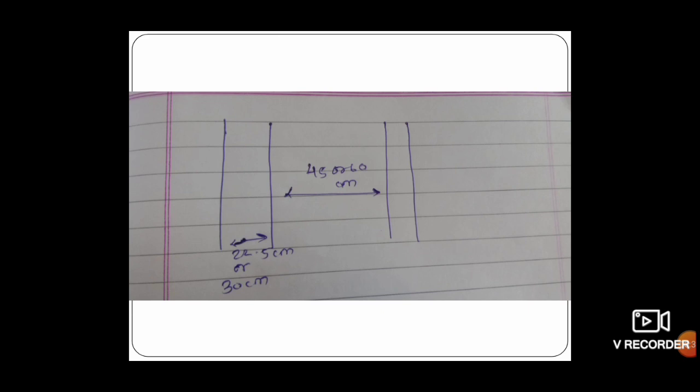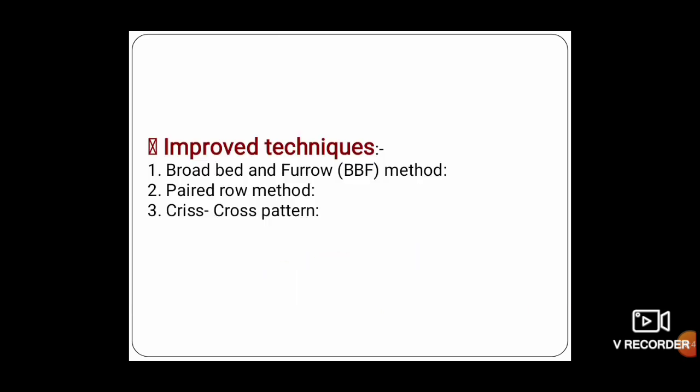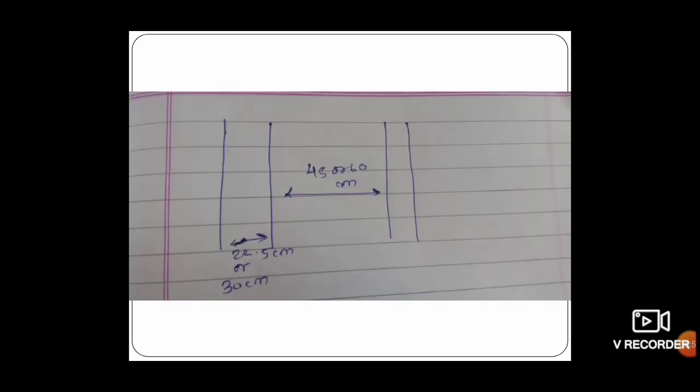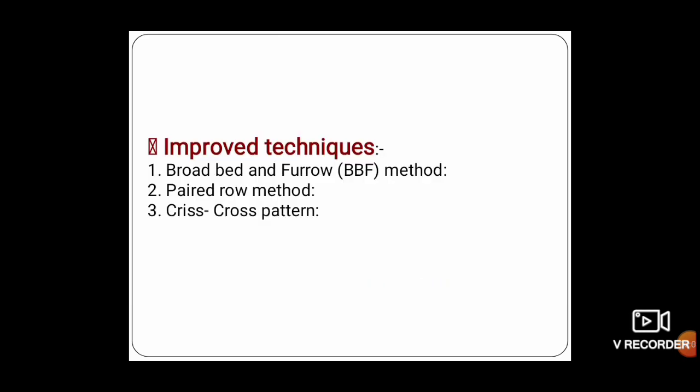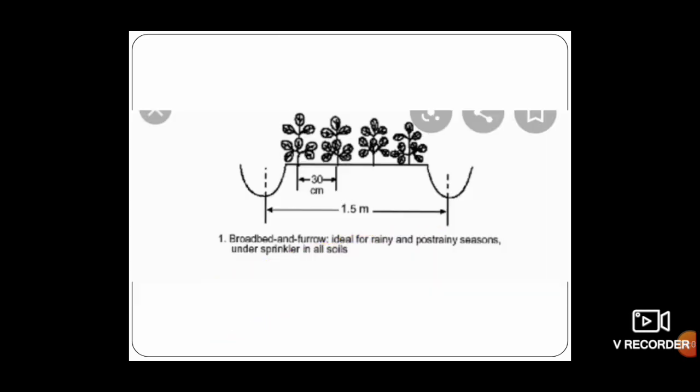Next one is the crisscross method, a crisscross pattern, where the plot is divided into two parts. In the first plot, the crop is sown according to recommended practices, and in the second plot, the crop is sown in a perpendicular direction to the first plot. This is a picture of the paired row method, and this one is a picture of the broad bed furrow method.